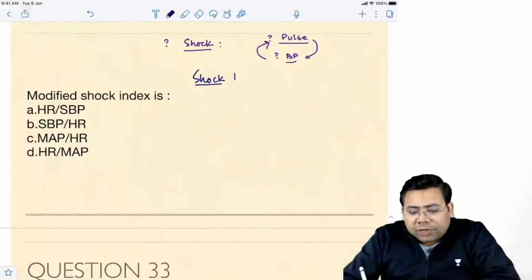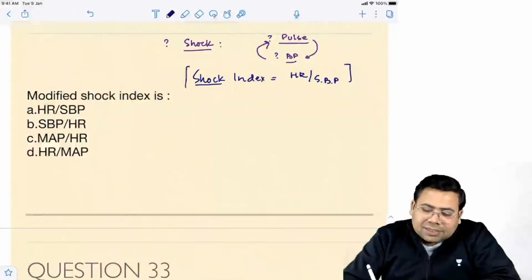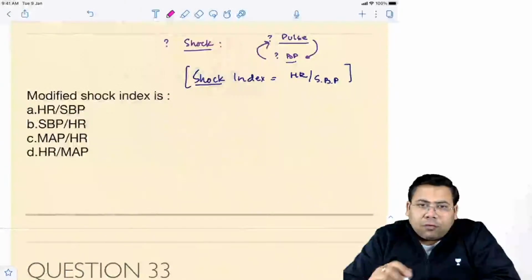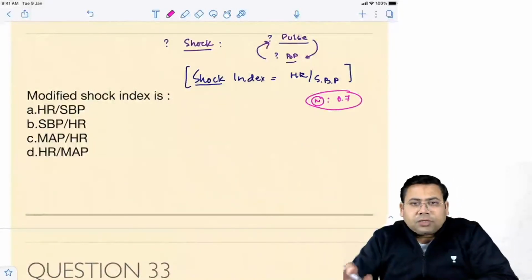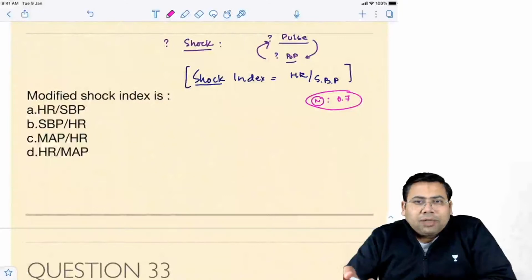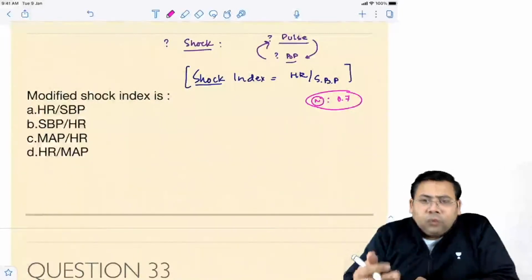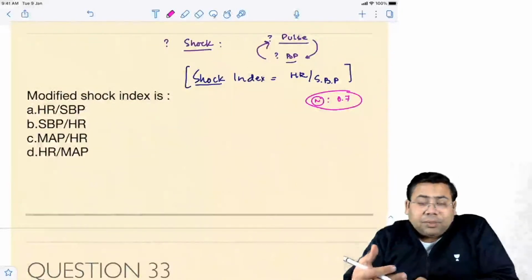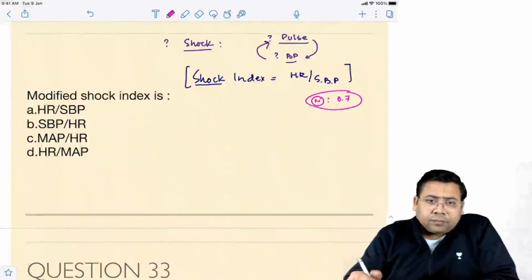So what is a shock index? A shock index is defined as heart rate upon SBP. Is that clear? Now, a normal shock index is generally around 0.7. Now, bache, you know that mean arterial pressure is a better predictor of blood pressure status.